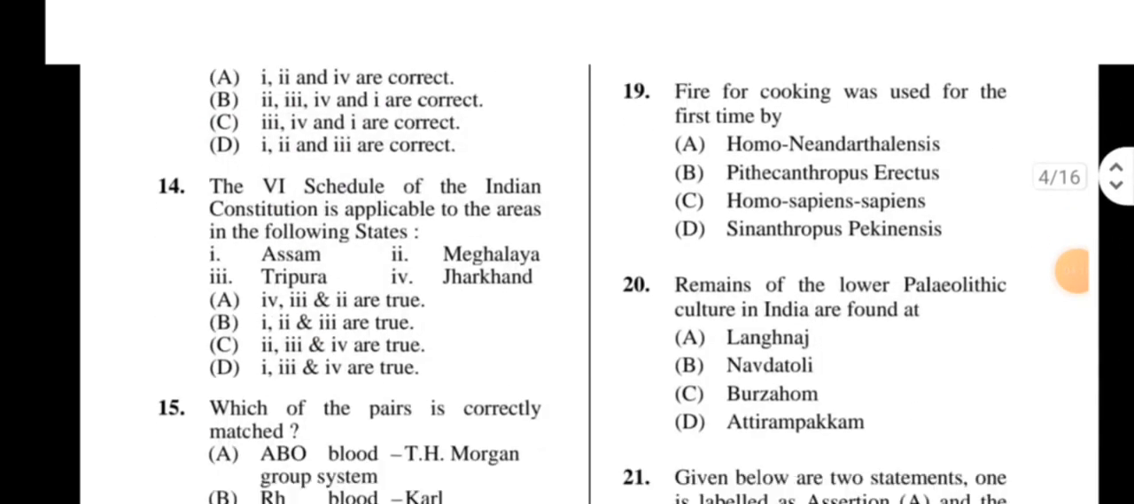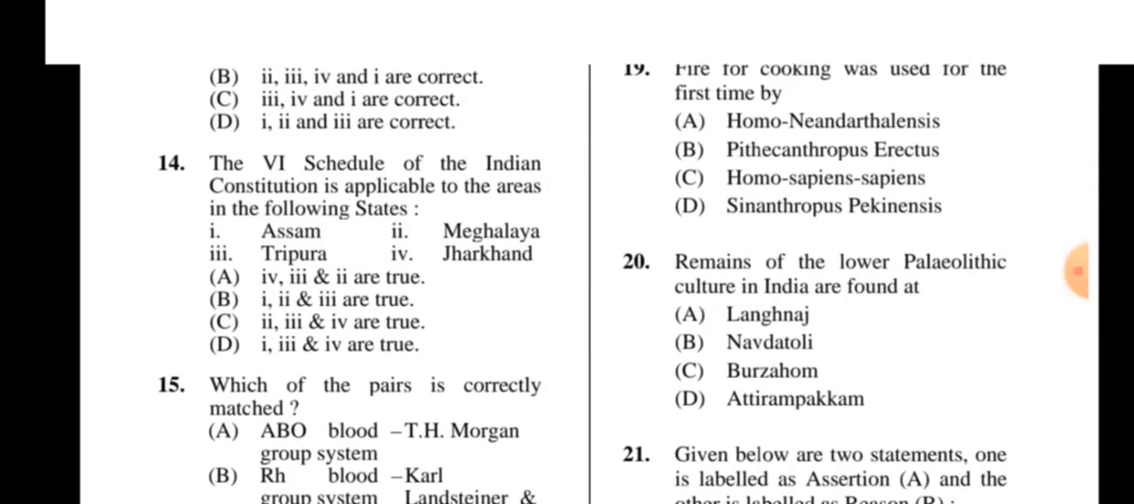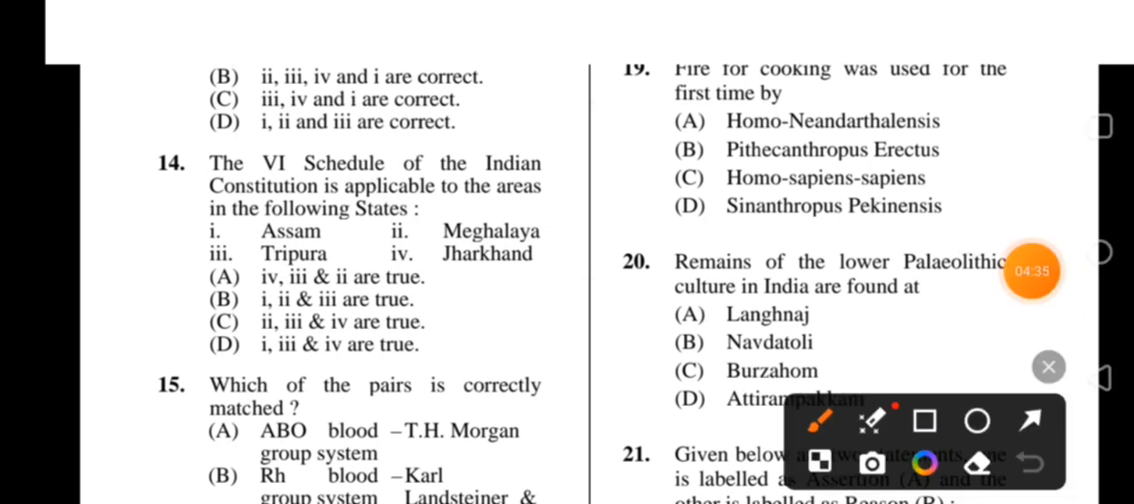Next, 14. The 6th schedule of the Indian Constitution is applicable to the areas in the following states. 4 options: Assam, Meghalaya, Tripura and Jharkhand. So, the right option is B. Jharkhand is not included in it. So, Assam, Meghalaya and Tripura is correct.